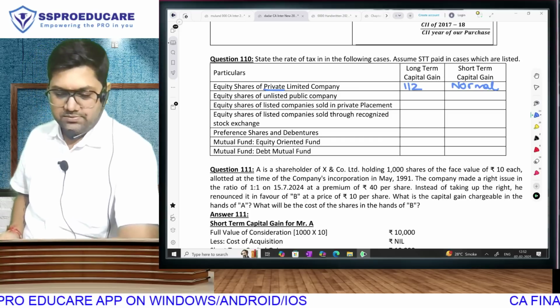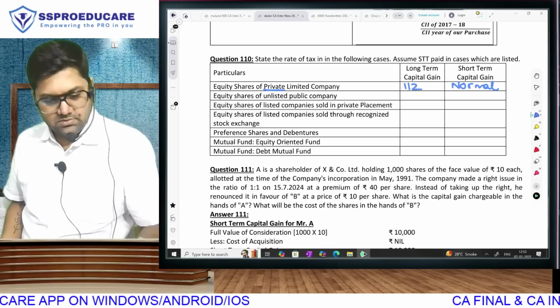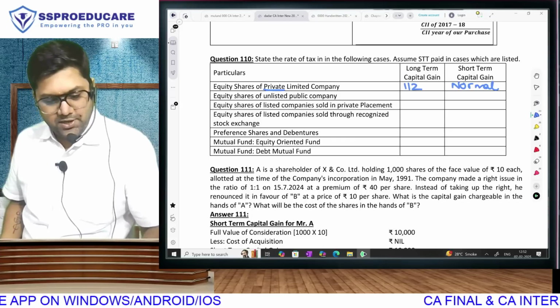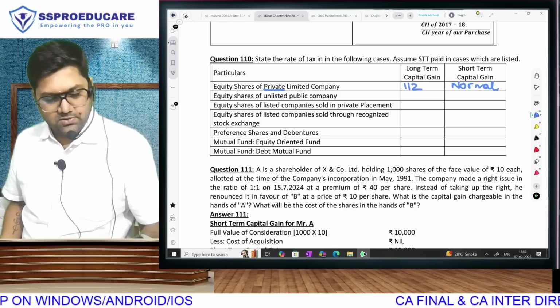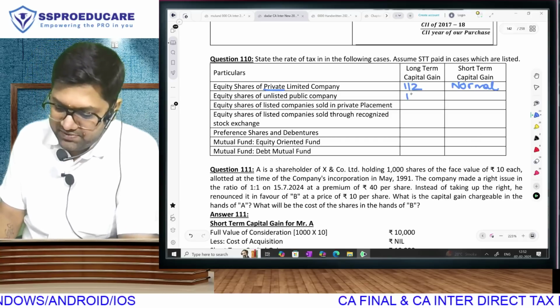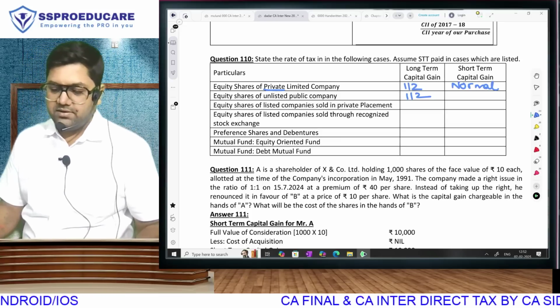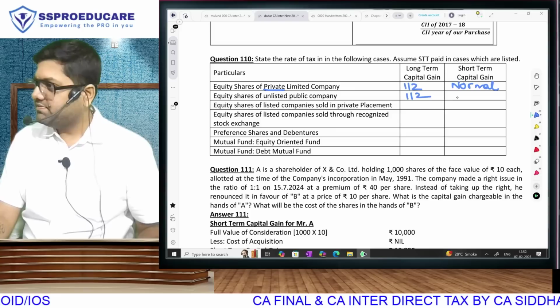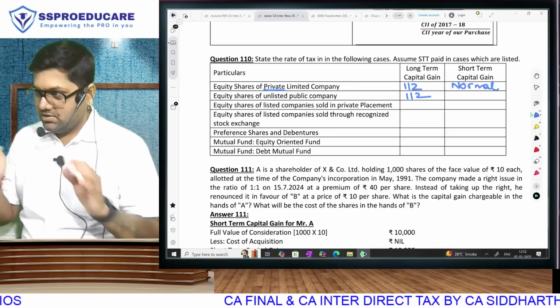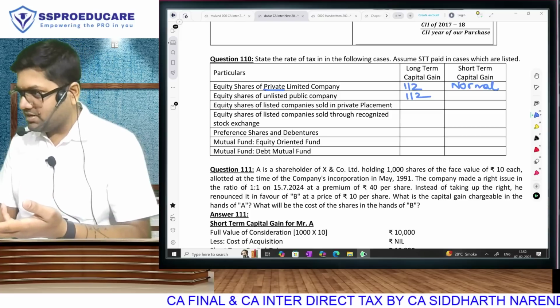Chalo, let's do it. Equity shares of a public company. First one will be 112 because non-stock market, and second 111A. Why? Because long term is non-stock market, but short term has magically become stock market.